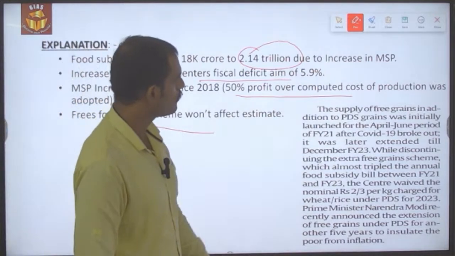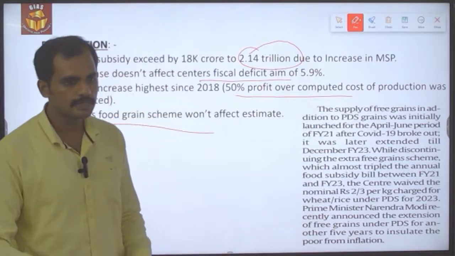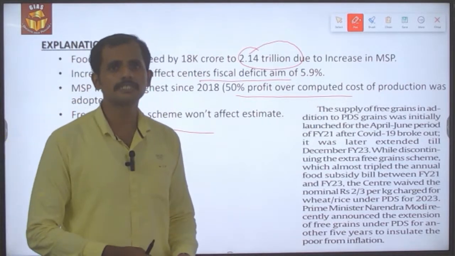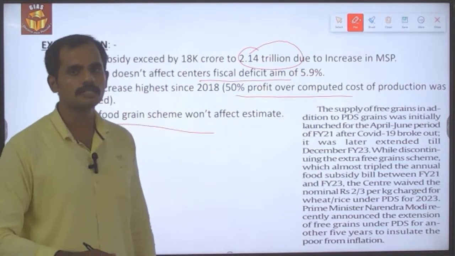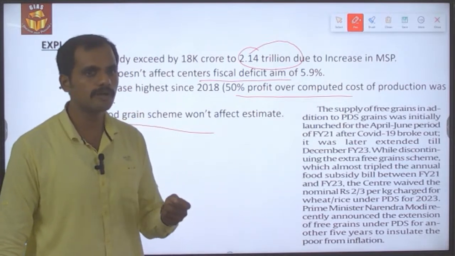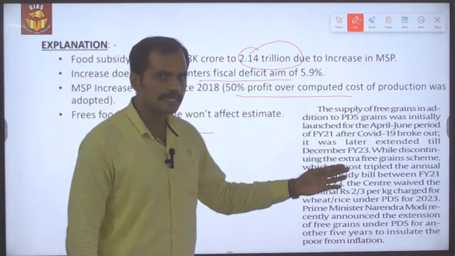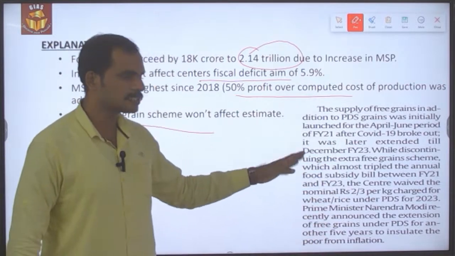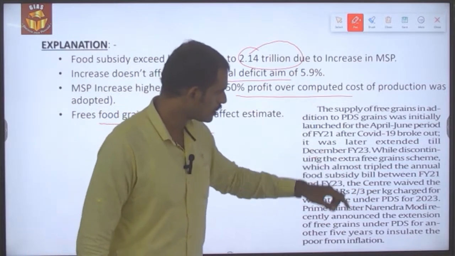And the supply of free food grains, in addition to the already given subsidized food grains under the National Food Security Act, began its operation during financial year 2021, in the aftermath of the pandemic. But it got extended till December of financial year 2023, that is this year.